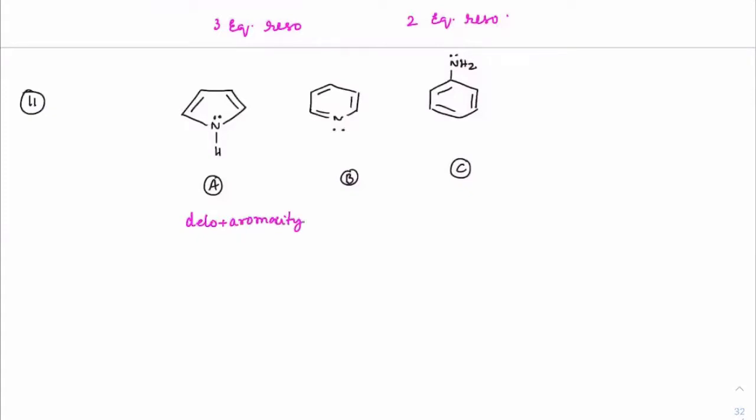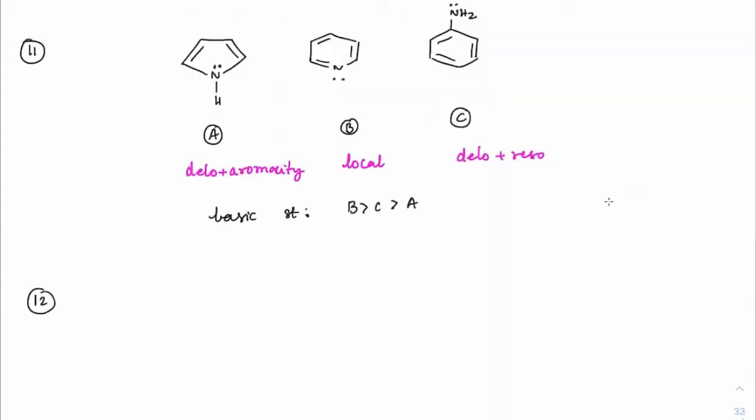B here is localized. C here is delocalized plus regular resonance. That's all. So the lone pair involved in aromatic resonance will be least basic. So therefore, the basic strength here is B better than C better than A.